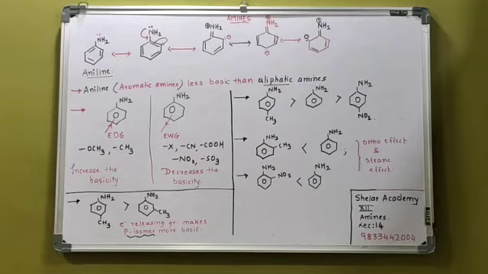That is called the ortho effect. So because of the ortho effect, any group which is present at the ortho position is less basic than aniline. Ortho effect मतलब it is a combination of steric and electronic factors together, that is called the ortho effect.